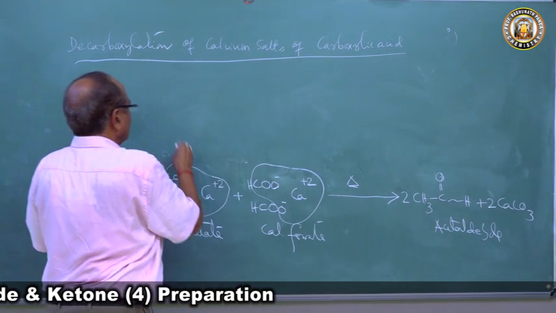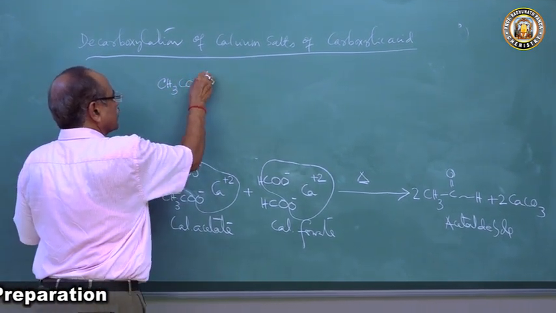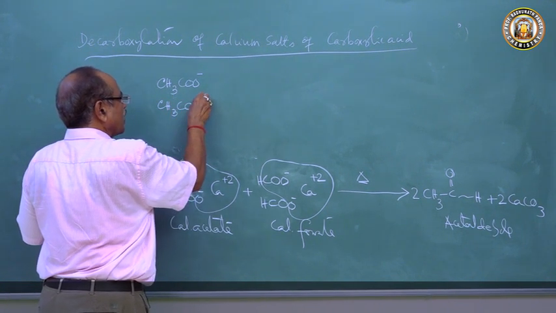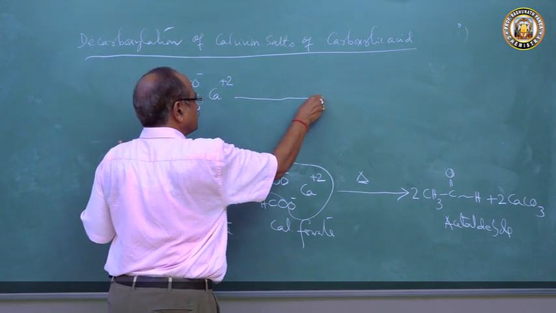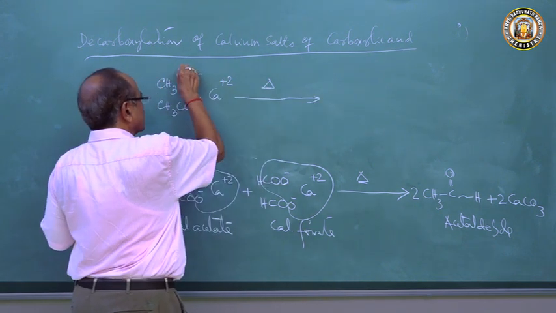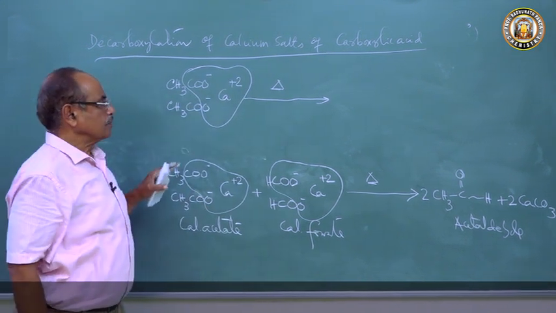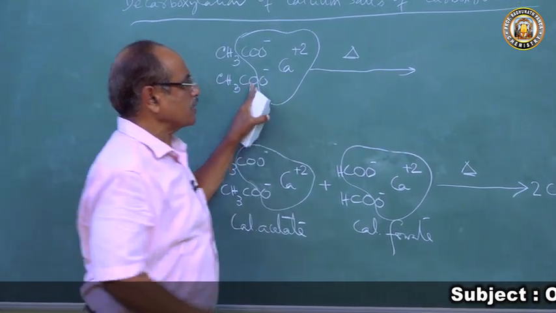If you take calcium acetate, only calcium acetate, (CH3COO) minus, this calcium acetate on heating undergoes dry distillation. Calcium carbonate goes, who remains? CH3CO.